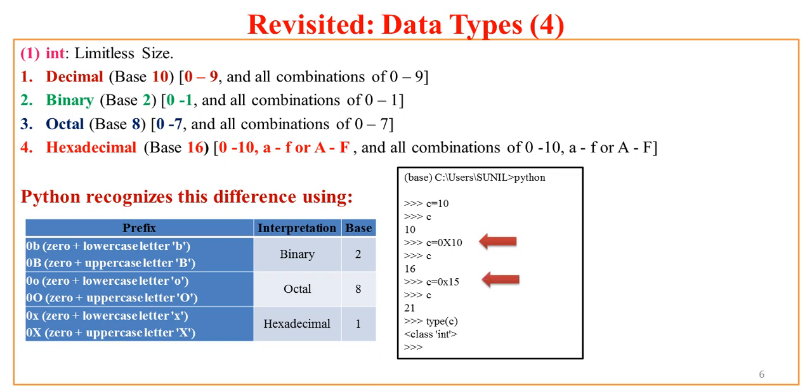Now what of 15? It is 21. Now again if I ask Python what is type of c, it returns me int. So what does it show? It shows that all these octal, hexadecimal, binary are nothing but numbers under which class? Integer class of Python.